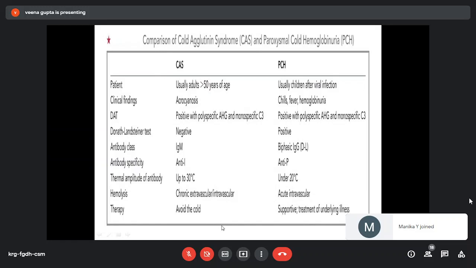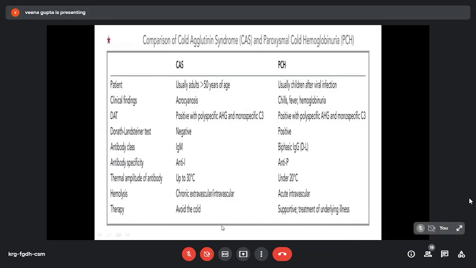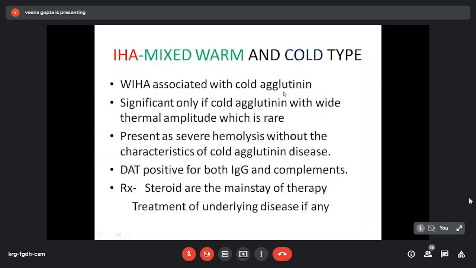Again, it can be idiopathic or secondary to lymphoproliferative disorders, SLE or viral infection. So in this form, with cold agglutinin, it is significant only if the cold agglutinin has wide thermal amplitude. Coombs is positive for complement. These are significant if they are associated with this, which means the secondary type.